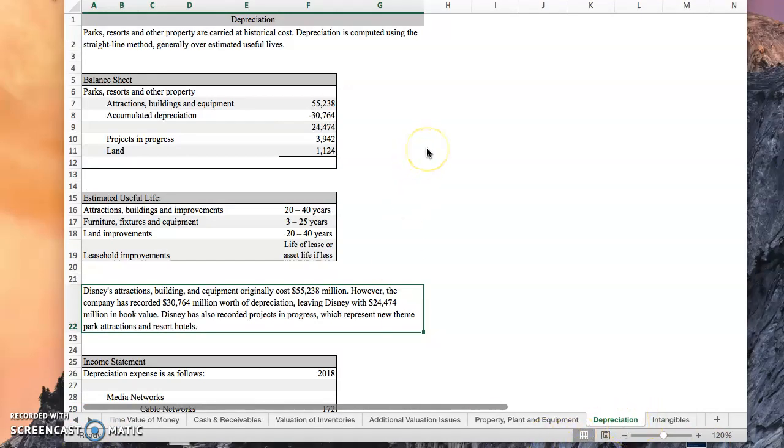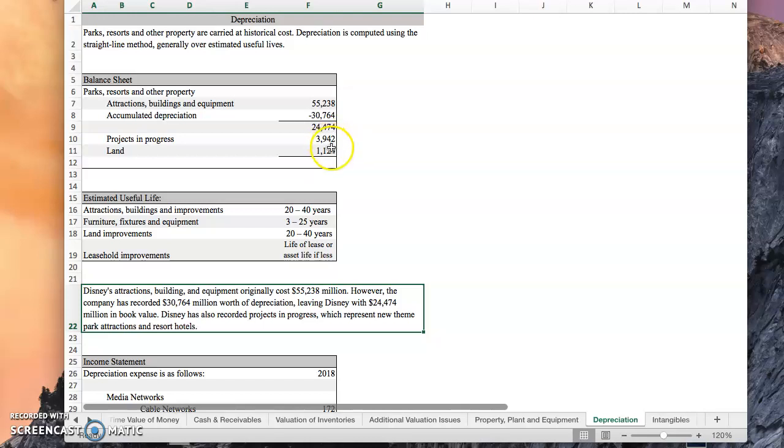Parks, resorts, and other property are carried at historical cost. Depreciation is computed using the straight line method, generally over estimated useful lives. Disney's attractions, building, and equipment originally cost $55,238 million. However, the company has already recorded $30,764 million worth of depreciation, leaving Disney with $24,474 million in book value.